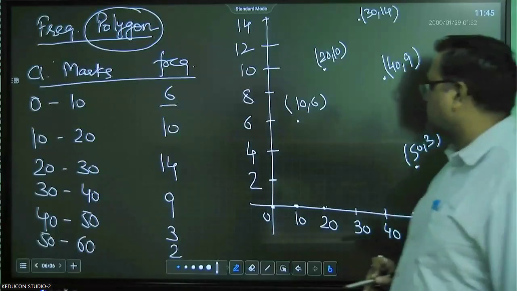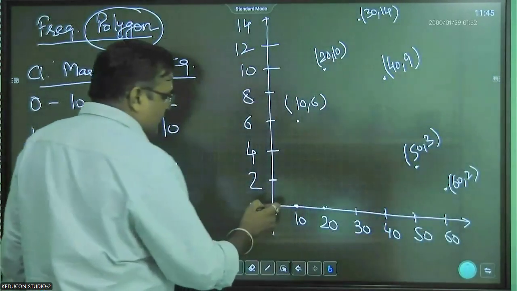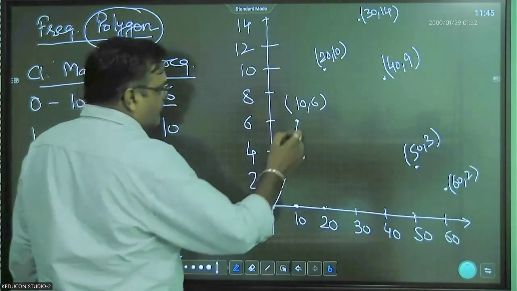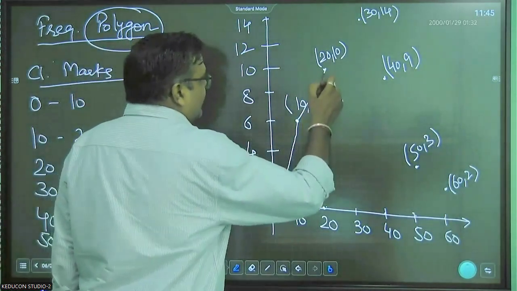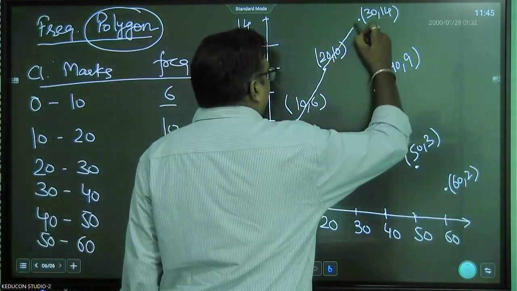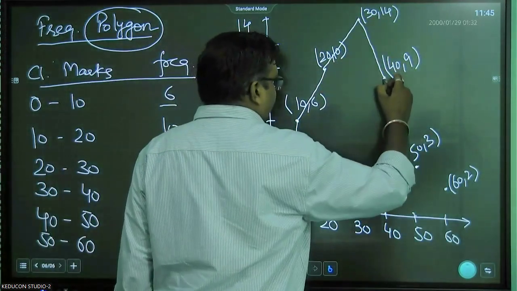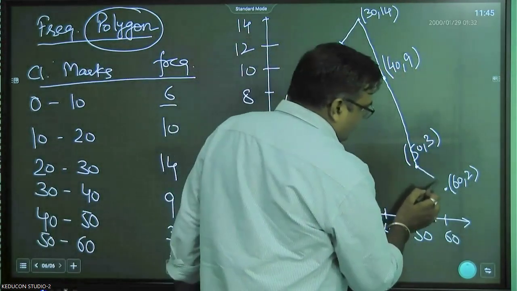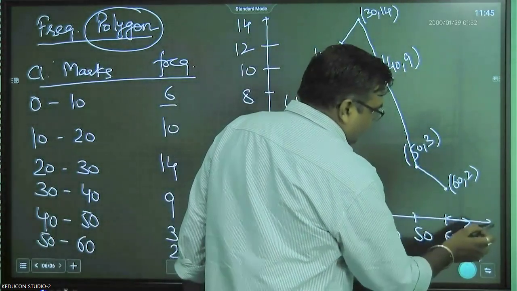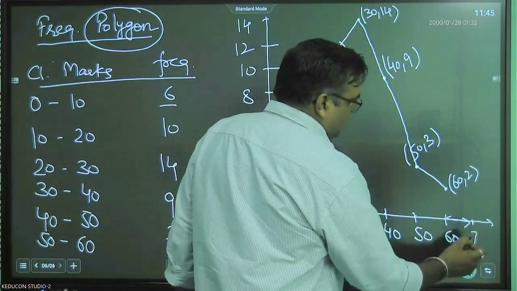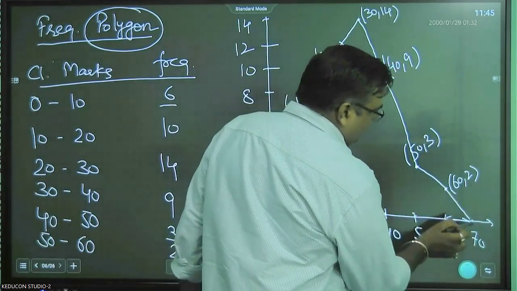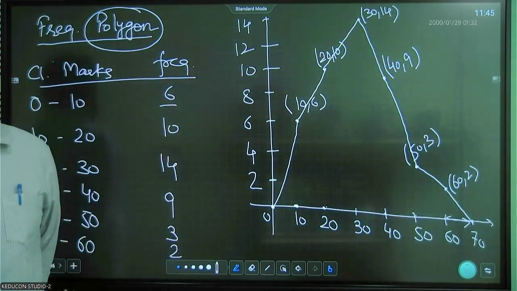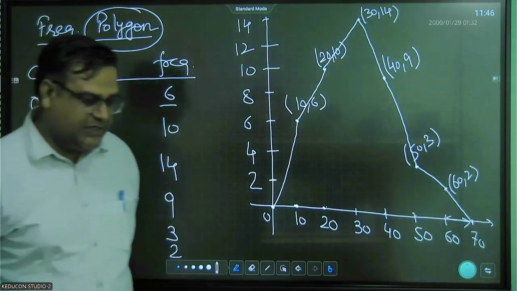Right? So now you have to meet the points from 0. It should be a straight line with the help of a scale. After that you have to take this point on the 70 and meet it like this. So this is the frequency polygon, right students?